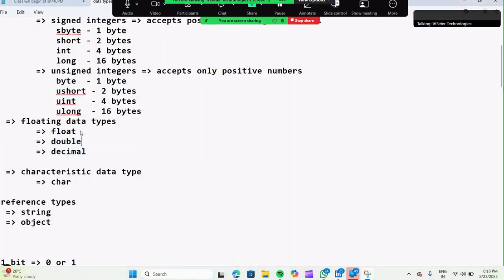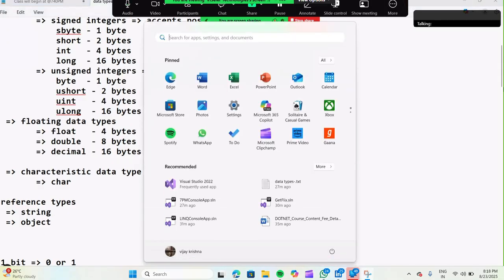These things I have not given sizes. This one has something like 4 bytes, double has something like 8 bytes, and this one has something like 16 bytes. Okay, next. So these are the sizes. Now let's get back to Visual Studio.